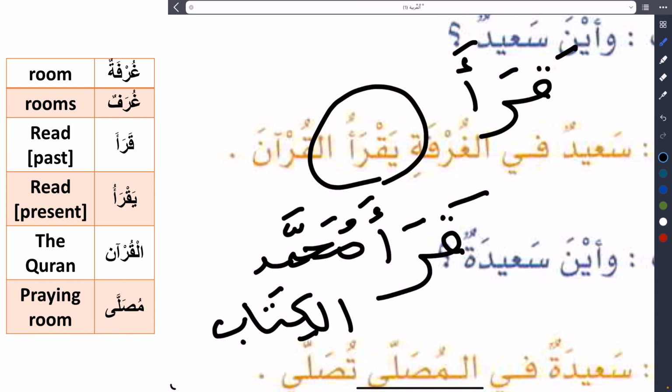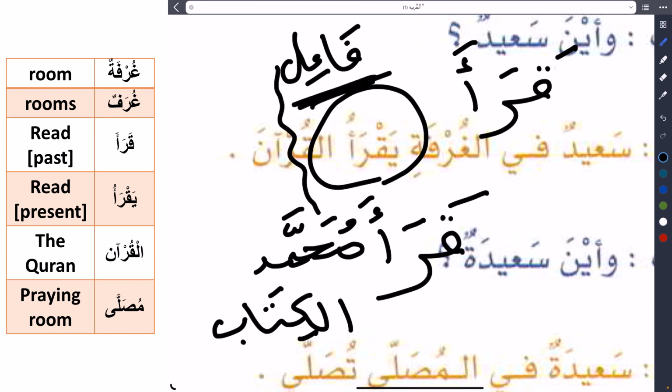So, in this sentence, can you determine where is the verb and where is the doer and where is the thing that's done? I think it's easy. The verb is qara'a, that's read. And the doer is Muhammad. We call that in grammar subject. In Arabic we say fa'il. In Arabic the subject or the fa'il always has Dhamma as usual.